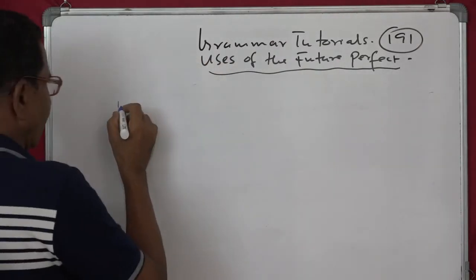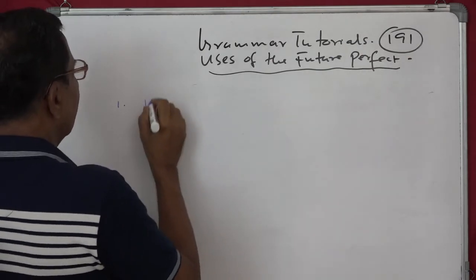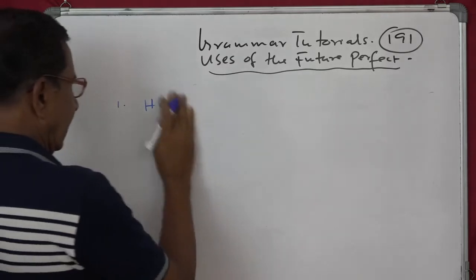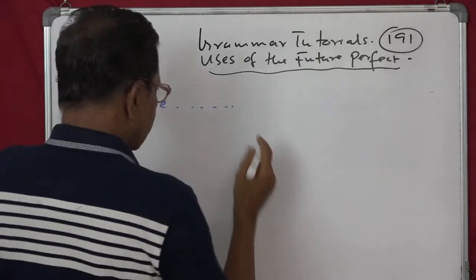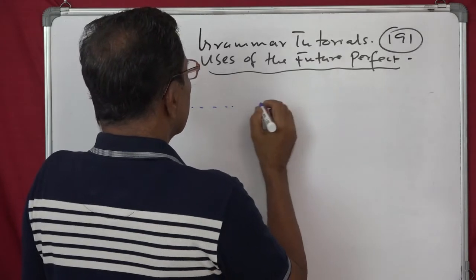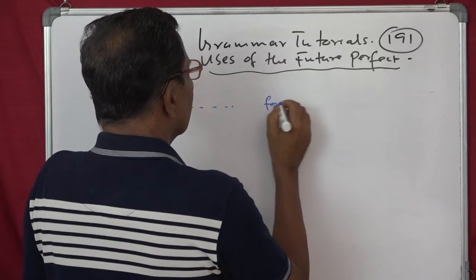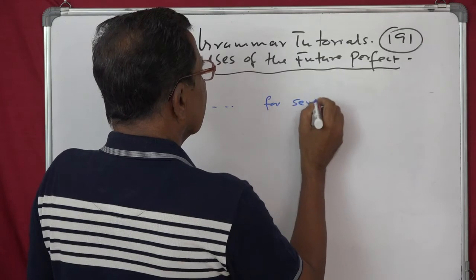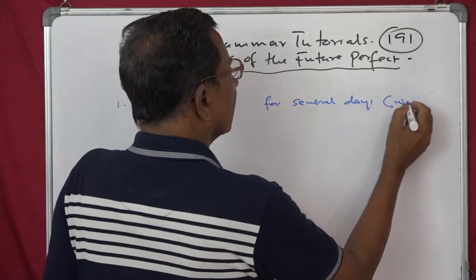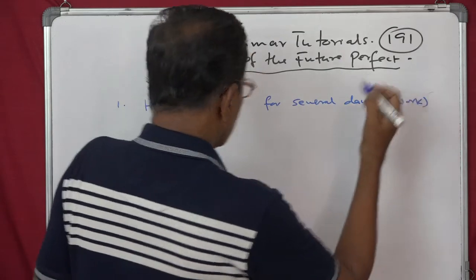The first one: he, dash, for several days, bracket, work.